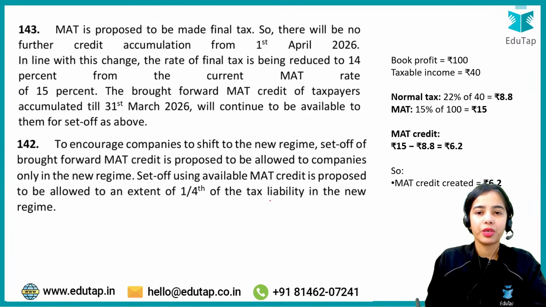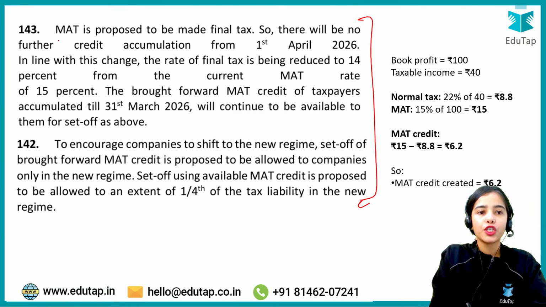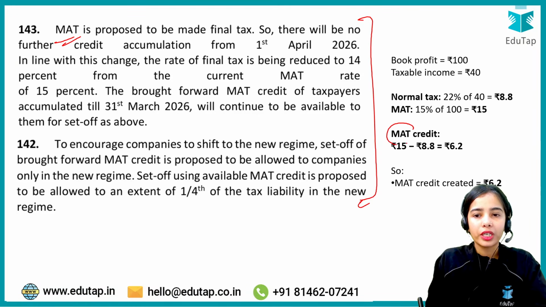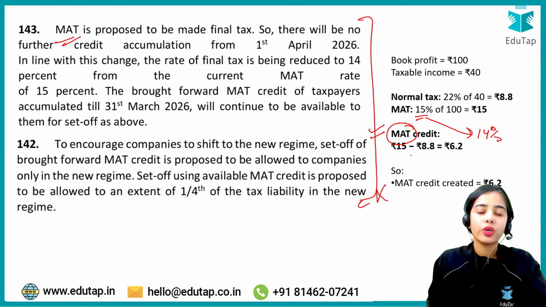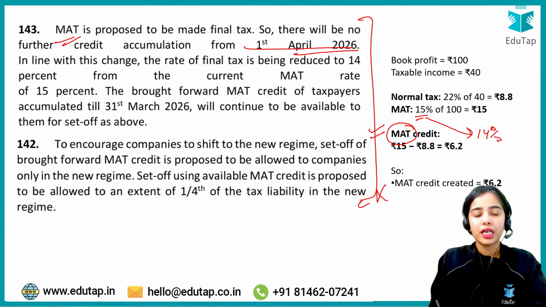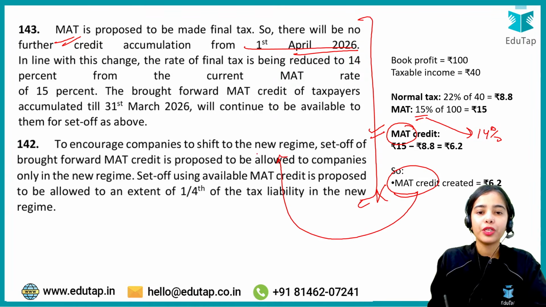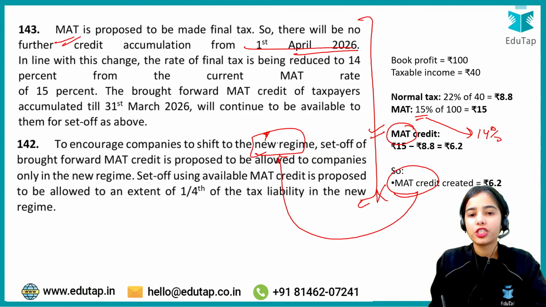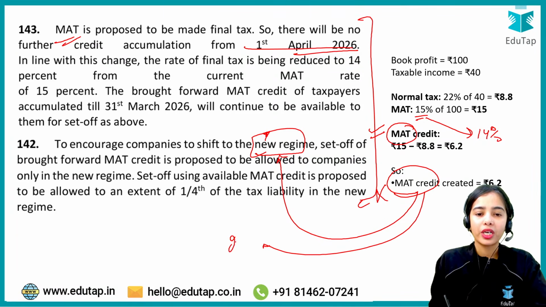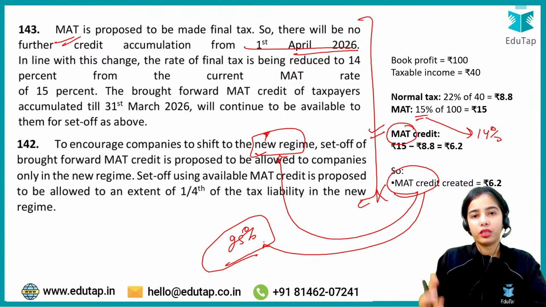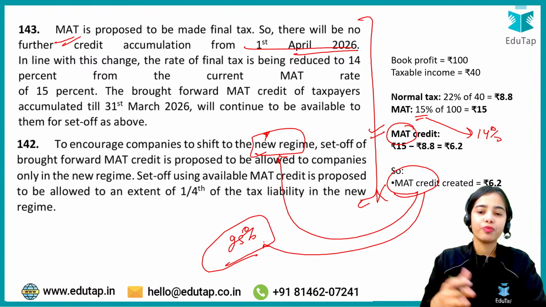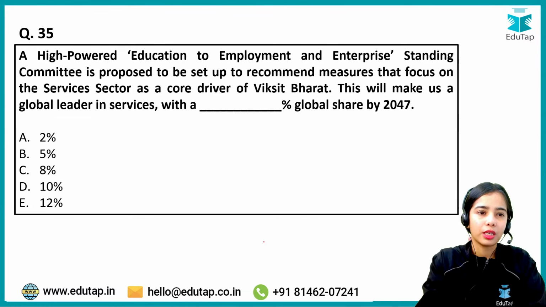It is important from the SEBI perspective and RBI perspective. So MAT, the minimum alternate tax percentage, has been reduced from 15% to 14%. It has been made a final tax so that no credit will be provided from 1st April 2026 onwards. The previous MAT credits can be carried forward, but they can only be used if the company shifts to the new regime, and 25% of the MAT credit can be used in 1 year. So these are the important ideas.